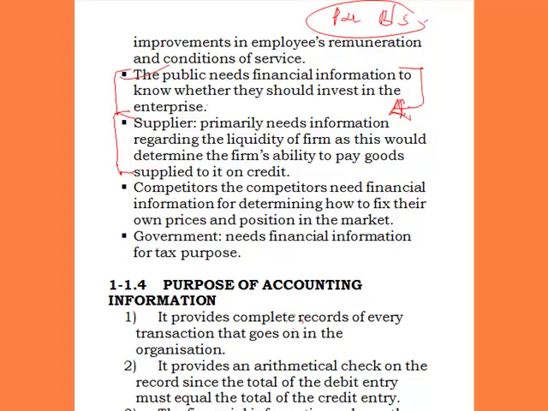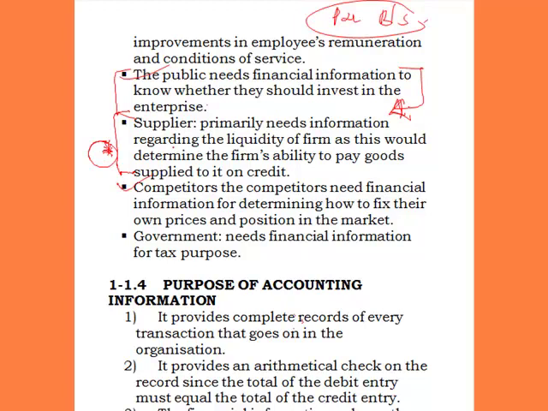The next one is supplier. Supplier primarily needs information regarding the liquidity of the firm, as this will determine the firm's ability to pay goods supplied to it on credit. Suppliers are the people that are supplying goods to us on credit, and they need the financial information of the business to be able to know maybe they can still supply on credit or not. They want to know the credit worthiness and how faithful is the organization to make good of its promise of paying back what is debt as and when due.